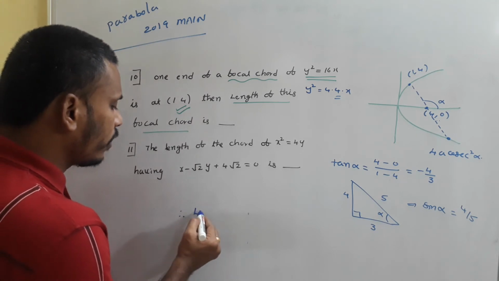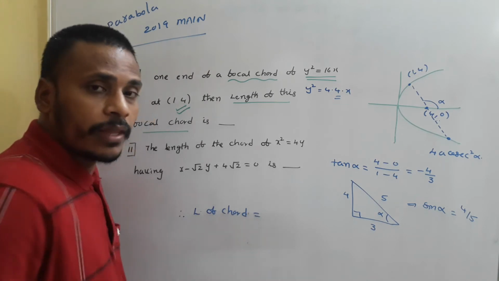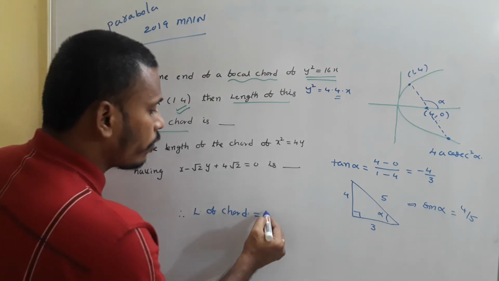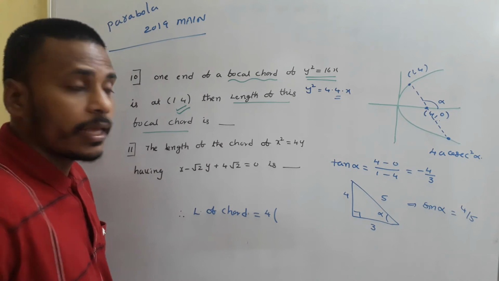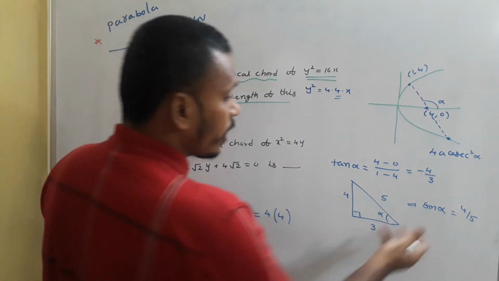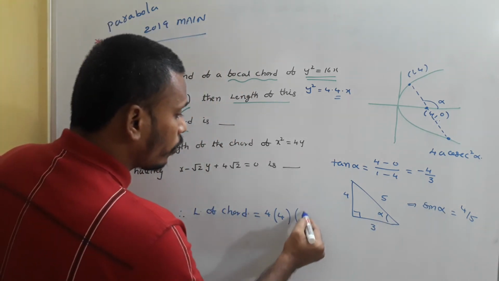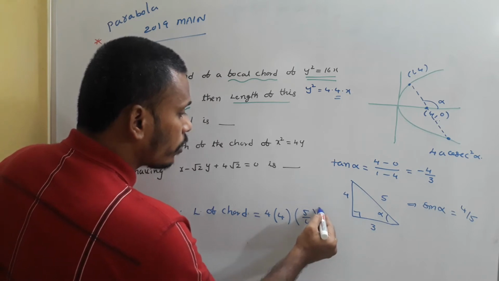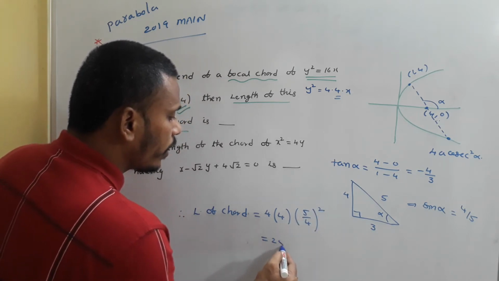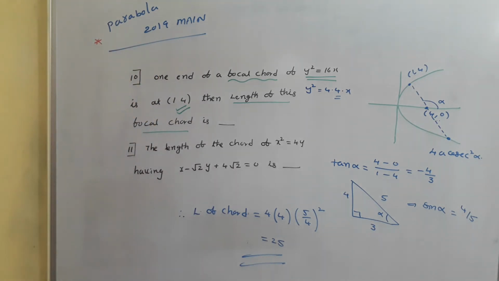At the end, finally, the length of a chord, specifically the focal chord, is 4a cosecant square alpha. 4 into a is what? 4. Cosecant square alpha, sin alpha is 4 by 5, so reciprocate, 5 by 4, whole square. And if you simplify, you will get it as 25. So the length of the focal chord is 25 for that given parabola at the point (1, 4).